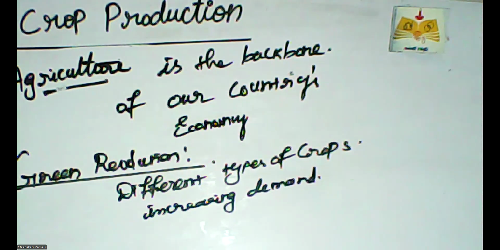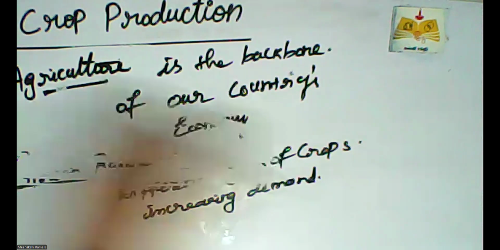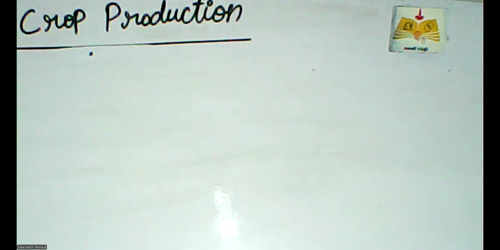The three categories are Kharif, Rabi, and Zaid.